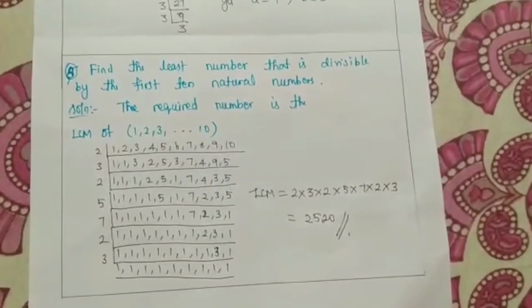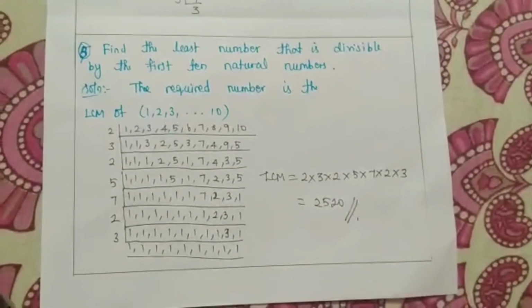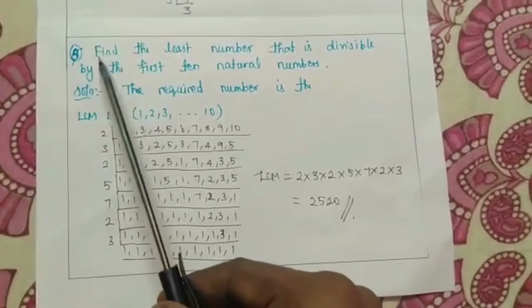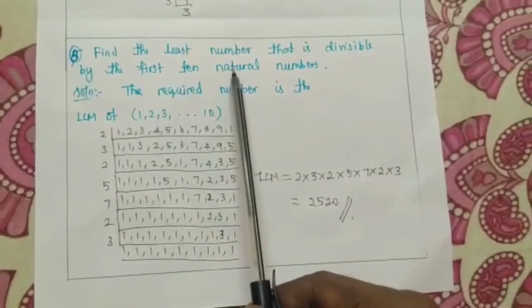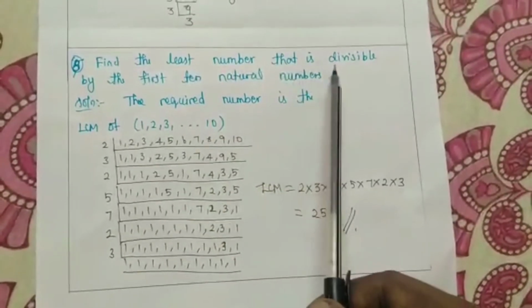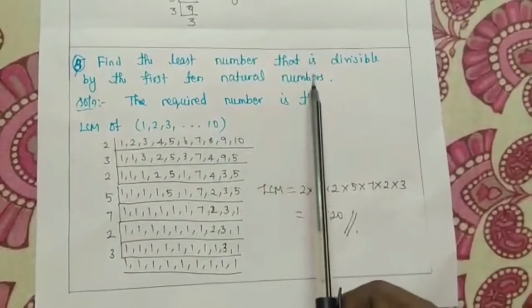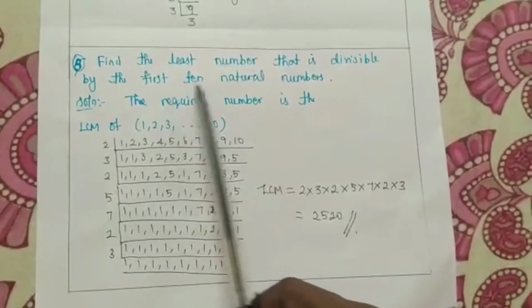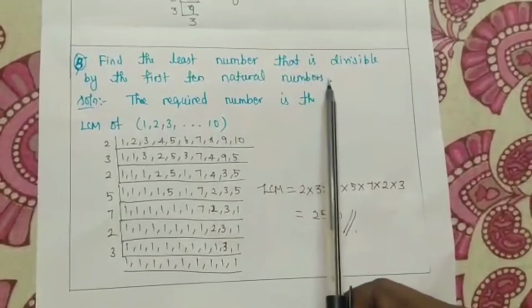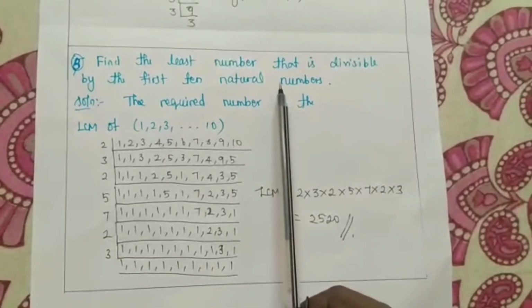Now we are going to see a last sum for this session. Okay. Let me read the question first. Find the least number. Note down this number, least. That is divisible by the first 10 natural numbers. The first 10 natural numbers. As we all know, what is meant by natural number? The number which starts from what?